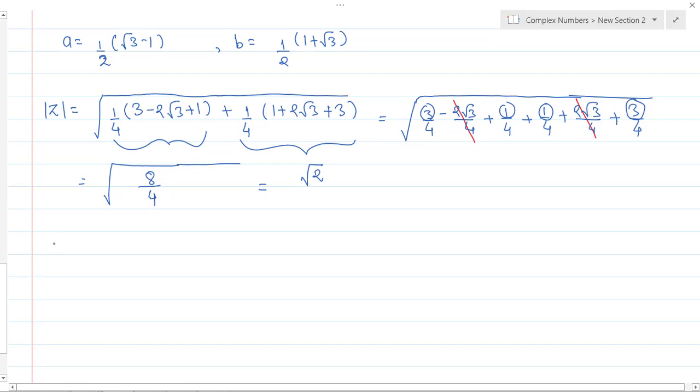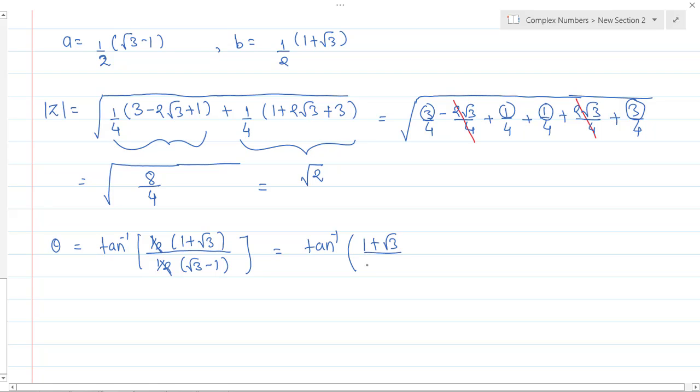Now let's see the argument, which is nothing but tan inverse of b by a. So what is b? It is 1/2, 1 plus √3, and what is a? It's again 1/2, √3 minus 1. So 1/2, 1/2 can be cancelled easily. So what is the answer? So it's a tan inverse of 1 plus √3 divided by 1 minus √3. Okay.